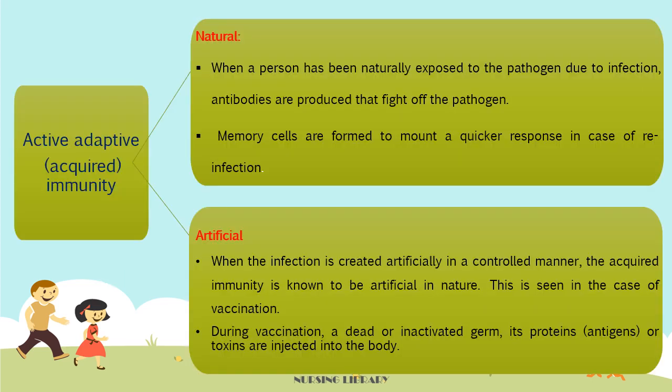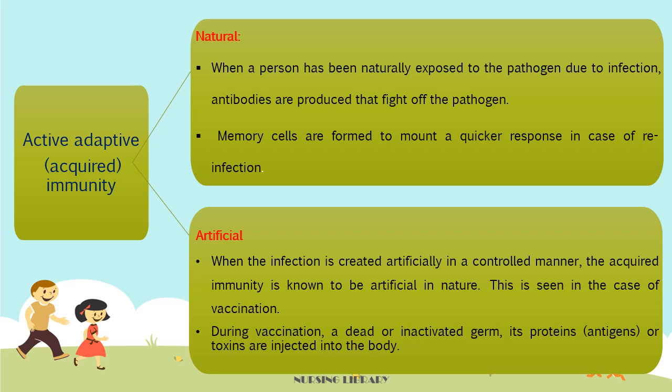Natural active adaptive immunity means when a person has been naturally exposed to the pathogen due to infection, antibodies are produced that fight off the pathogen. Then memory cells are formed to mount a quicker response in case of reinfection.